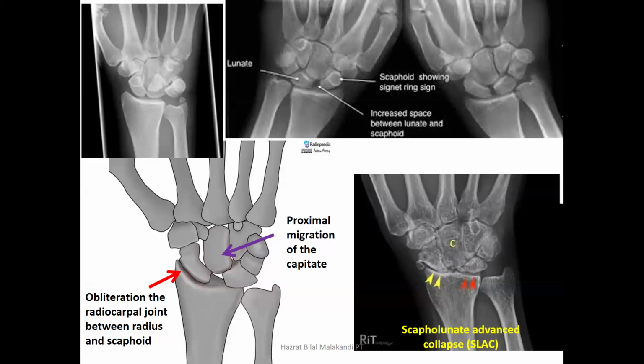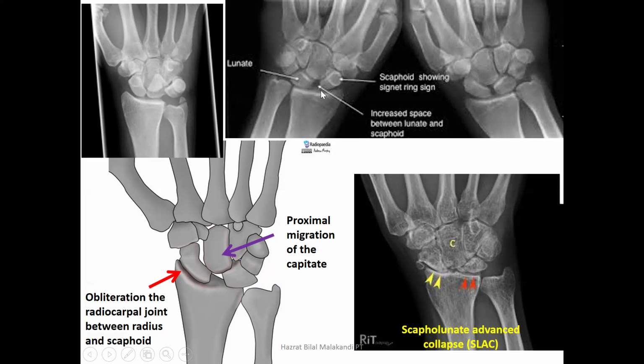These are some other radiographic cases. In this case, if you look here, we don't have such a space, so the Terry Thomas sign is not there, but we clearly have the signet ring sign. This is the top of that ring.